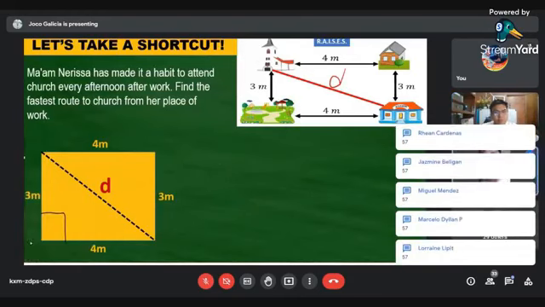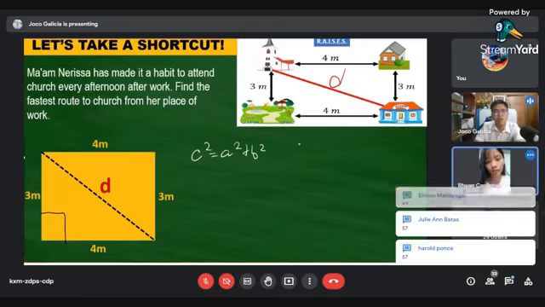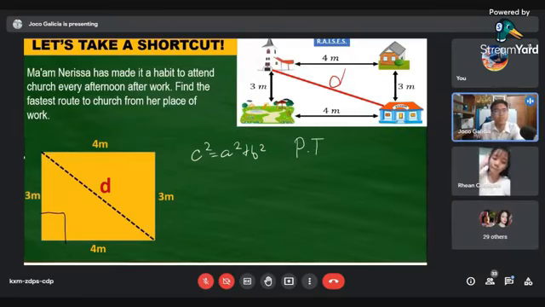C squared is equal to A squared plus B squared po. Alright, so what do we call this formula? Pythagorean theorem po. Alright, Pythagorean theorem. So given the Pythagorean theorem, either the lower triangle, class, or the upper triangle, we can use it as our A or B because of the commutative property. Because 4 plus 3 is still 7 and 3 plus 4 is still 7. So going back, kindly solve the problem.